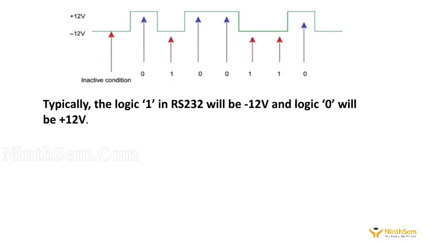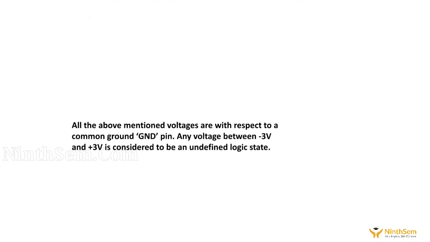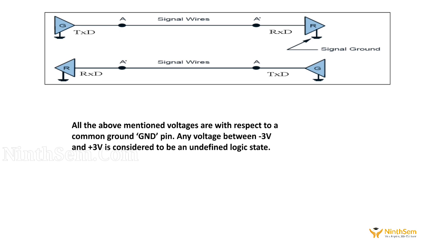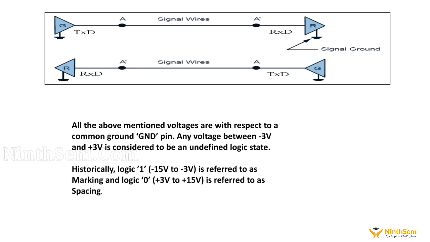Also remember one thing which is very important: without ground connection, no signal can be transmitted or received. Any voltage between minus 3 volt and plus 3 volt is considered to be an undefined logic state. If we see the diagram, historically logic 1 is minus 15 volt to minus 3 volt, which is also called marking, and logic 0 is plus 3 to plus 15 volt, which is also referred to as spacing. Remember these words, marking and spacing. These are very crucial words for an interview.